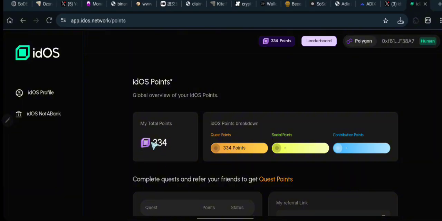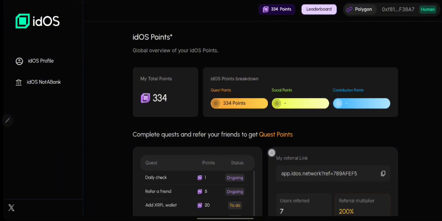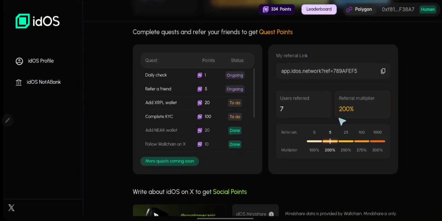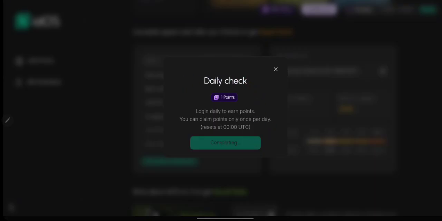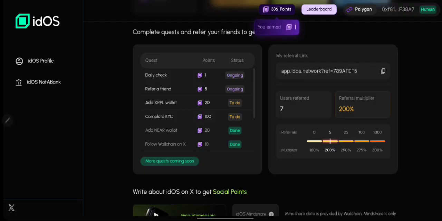You can see I have only 334 points right here. To get points, you refer people and also complete certain tasks, which include checking in daily, and of course other things like completing this KYC that I'm about to complete right now, which is going to get us 100 points. And of course adding your wallet also earns you points.